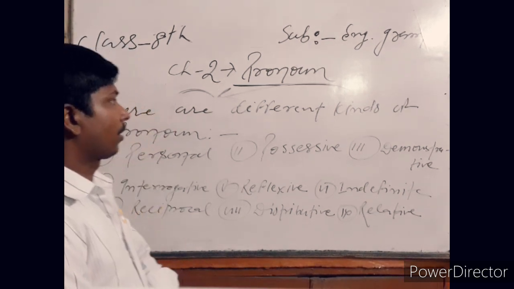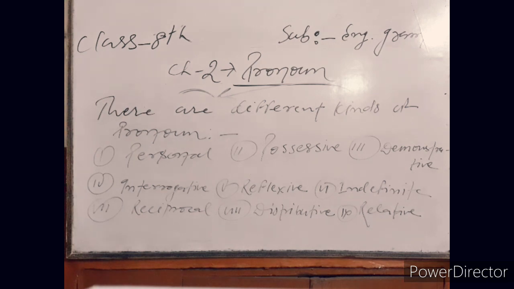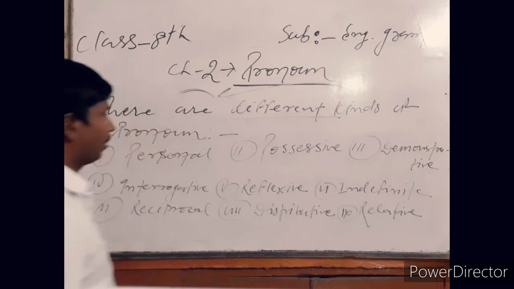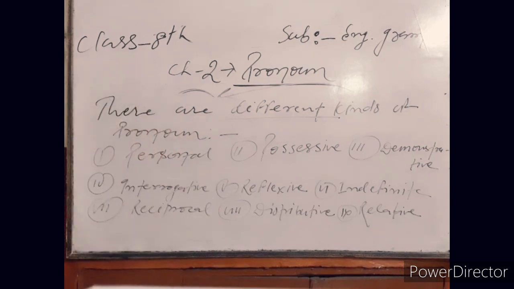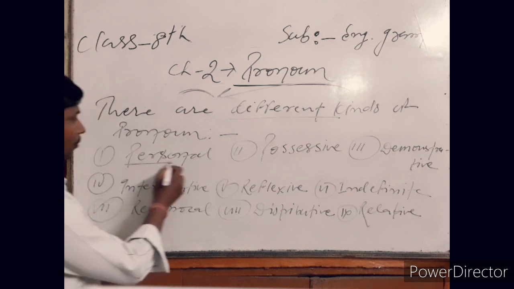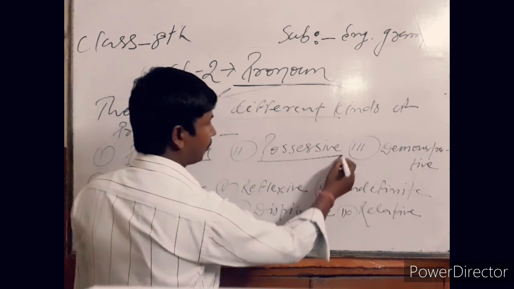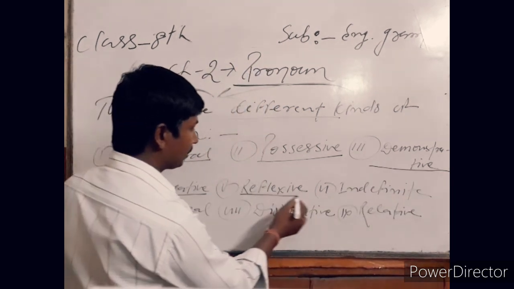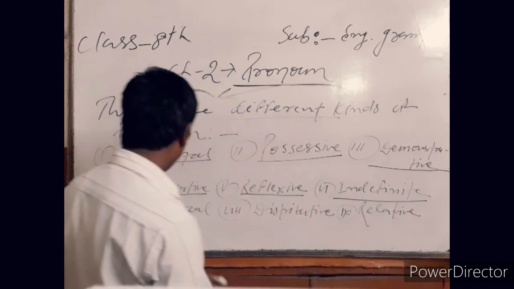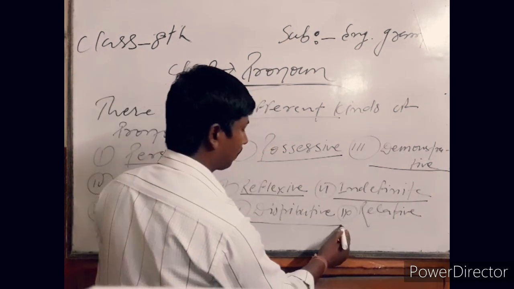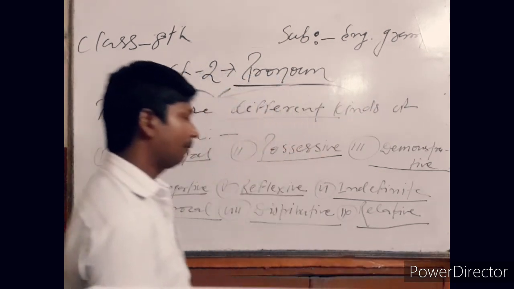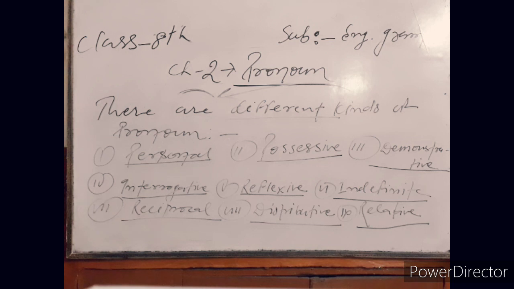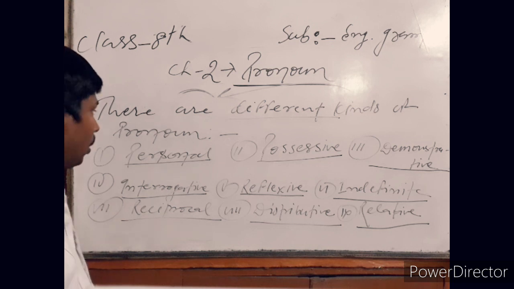Of pronoun, I am going to elaborate the different kinds of pronoun over here. You can see on the board that there are different kinds of pronoun you have to study in this chapter. The first one is personal pronoun, possessive pronoun, demonstrative pronoun, interrogative pronoun, reflexive pronoun, indefinite pronoun, reciprocal, distributive, and at last relative pronoun. I am going to explain all the definitions one by one.